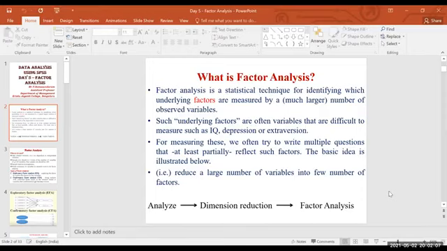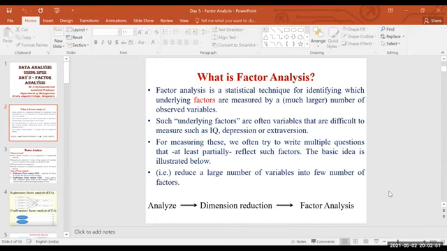All these variables can be put together as one factor called working environment. What does working environment mean? Definitely you'll have safety in a particular working environment. A work environment should be very clean, it should be hygienic, with proper ventilation. So all these variables, cleanliness, hygiene, safety, ventilation, we can put as one factor called working environment. Similarly, ESI, PF, bonus, incentive, extra perks, and so on, we can put all these together under one factor called salary or pay scale.